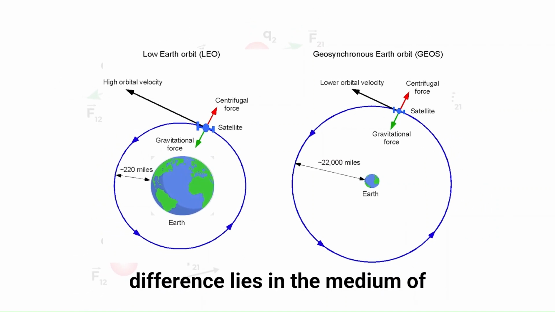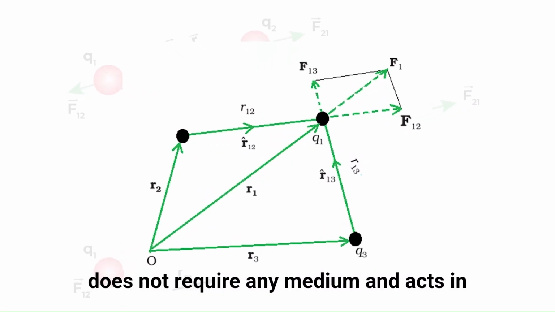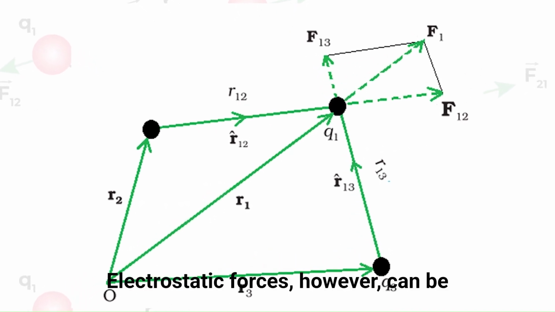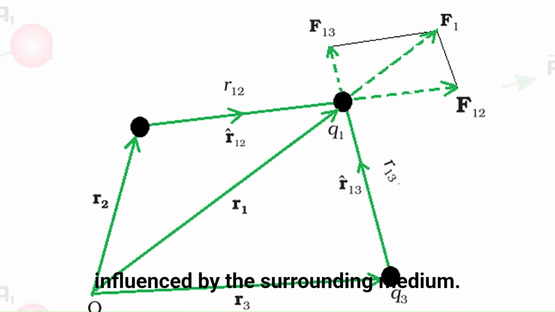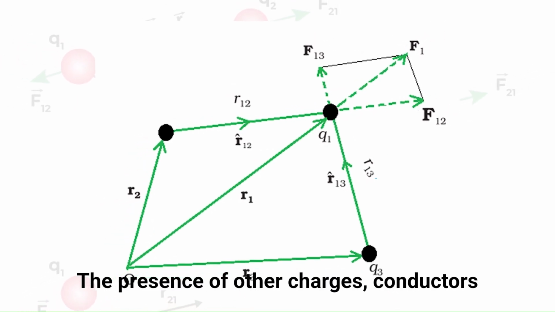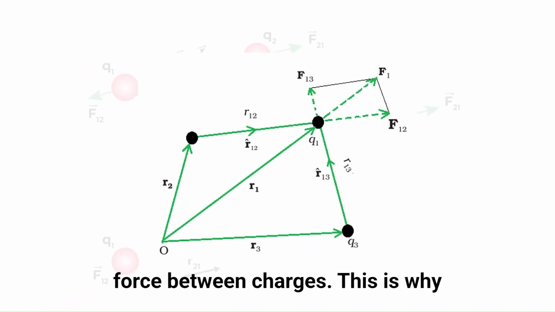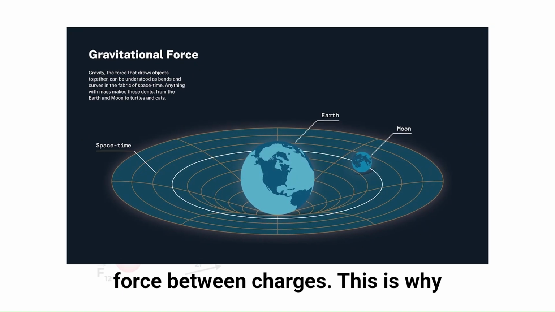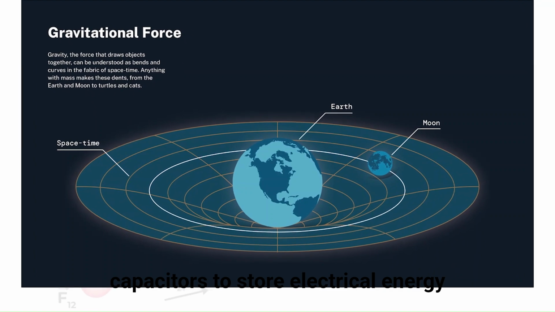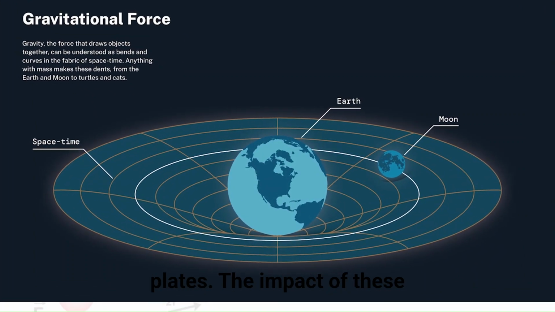Another major difference lies in the medium of interaction. Gravitational force does not require any medium and acts in vacuum as well as in matter. Electrostatic forces, however, can be influenced by the surrounding medium. The presence of other charges, conductors, or insulating materials can alter the strength and nature of the electrostatic force between charges. This is why materials such as dielectrics are used in capacitors to store electrical energy efficiently by modifying the electrostatic field between charged plates.